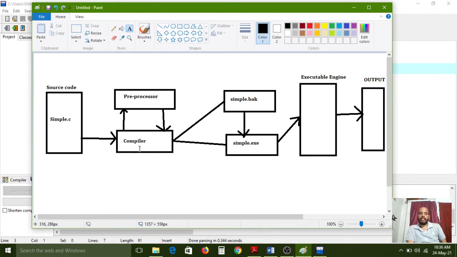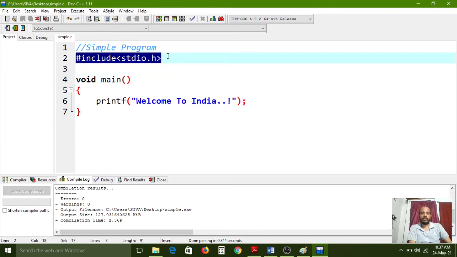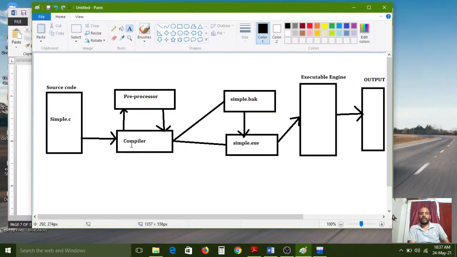While compiling, first it will check the entire source code line by line. If the compiler finds any preprocessing directive, then immediately that entire code will be transferred to the preprocessor, because the preprocessor needs to execute some preprocessing statements. The compiler will not process these statements; preprocessors work for this purpose. So while reading, if the compiler finds any preprocessing directive, the entire code is transferred to the preprocessor first.